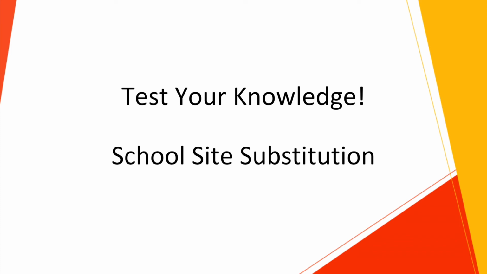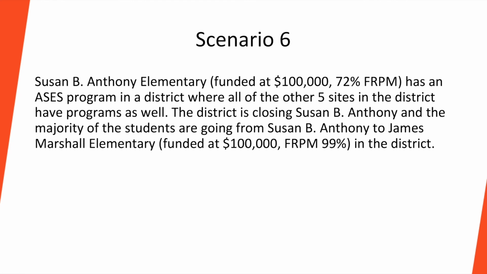Let's test your knowledge once more on school site substitution. Susan B. Anthony Elementary, which is funded at $100,000 and has an FRPM percentage at 72%, has an ASES program in a school district where all of the other 5 sites in the district have programs as well. The district is closing Susan B. Anthony, and the majority of the students are going from Susan B. Anthony to James Marshall Elementary School, which is currently funded at $100,000 and has an FRPM percentage of 99%. Would this be allowable?